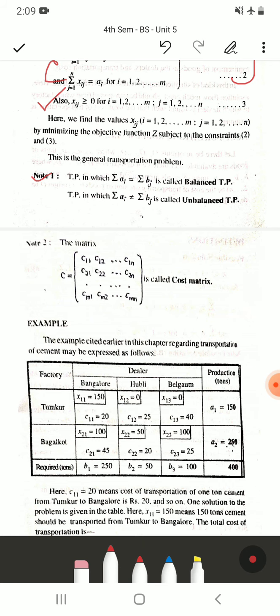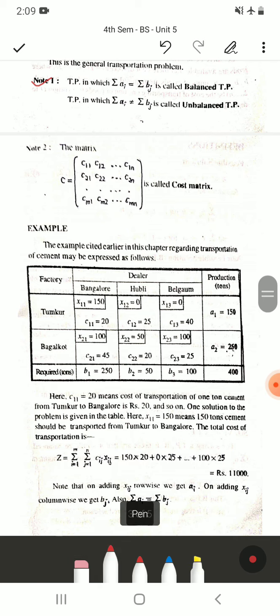Now we had seen one problem. Now let us see how to formulate it, tabulate it actually. There were two origins, Tumkur and Bagalkot, where the products were delivered to the dealers. There were three dealers, in Bangalore, Hubli and Belgaum. Suppose in Tumkur the production is 150 tons and in Bagalkot the production is 250 tons, and Bangalore requires 250 tons, Hubli requires 50 tons and Belgaum requires 100 tons.